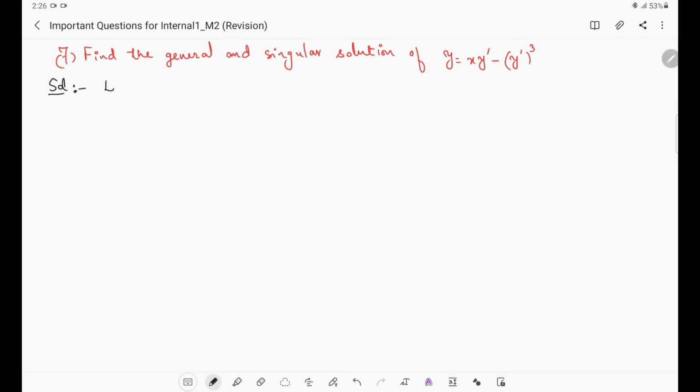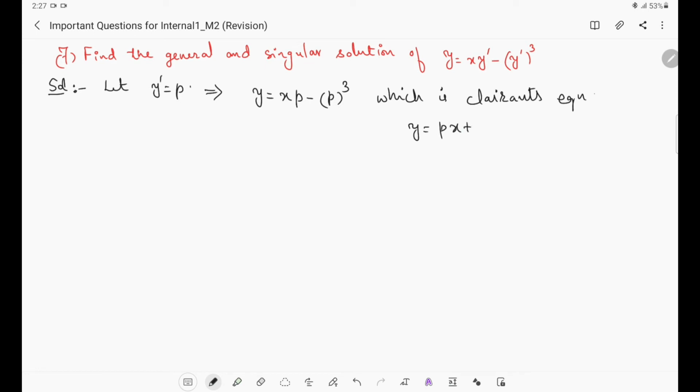In Clairaut's equation, what we do is let y dash equal to p. In place of y dash we put p. Then y equals x into p minus p whole cube. This equation is Clairaut's equation, because it is in the form of y equals to px plus a function of p. Here minus p cube is f of p now. f of p is minus p cube.